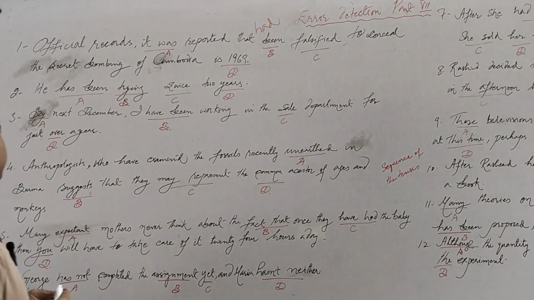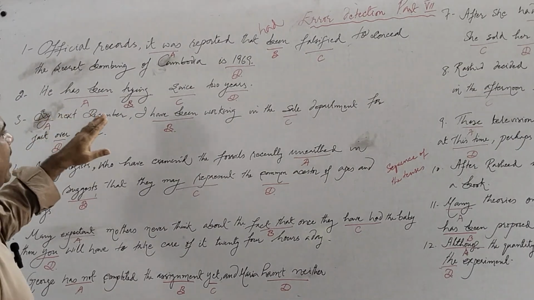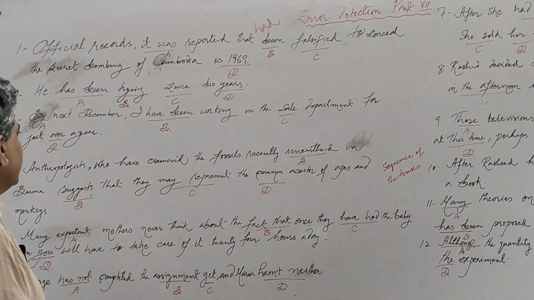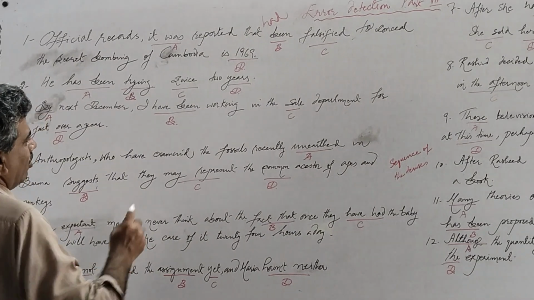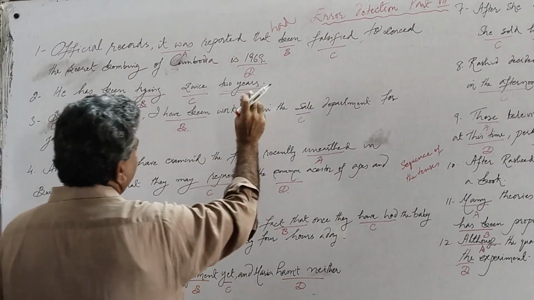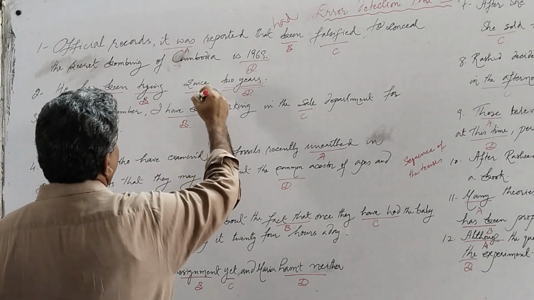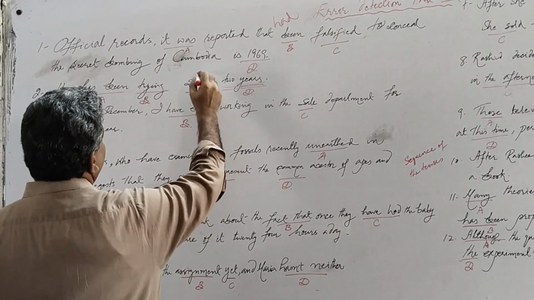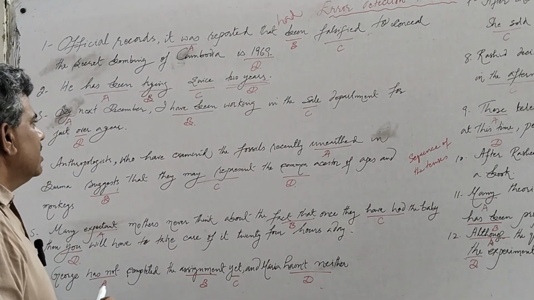So our error is here, option B, and we should include the word had here so that the clause should be past perfect. In the second sentence, we have: he has been trying since 2 years. This is a very simple sentence. There is no error, only we see that here is a period of time, 2 years, and in option C we have the adverb of time since.